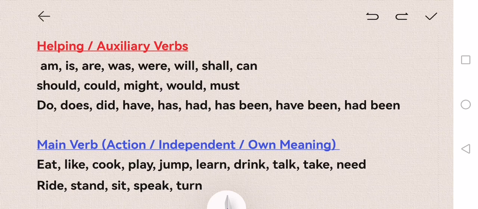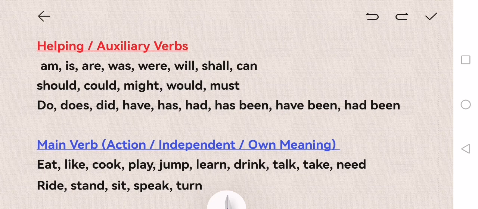So, I have been playing. I have been speaking. He has been talking. They had been waiting. That is also an auxiliary verb, plus you also need to put ing with the main verb. So make sure those have two things in them. When you learn tense, we'll talk about that more.